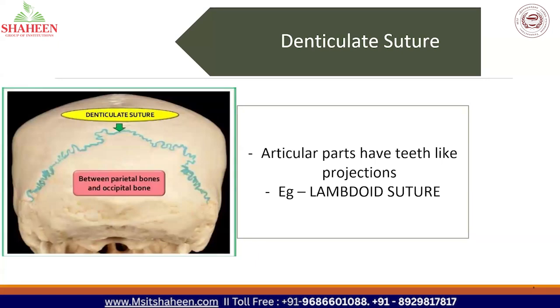An example is the lambdoid suture. So lambdoid suture is seen between occipital bone and parietal bone of the skull. Okay. Like projection.